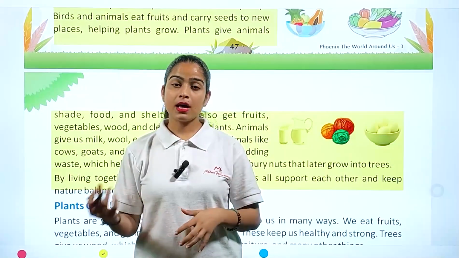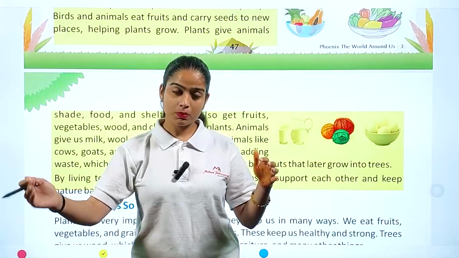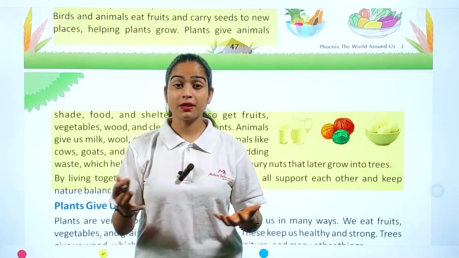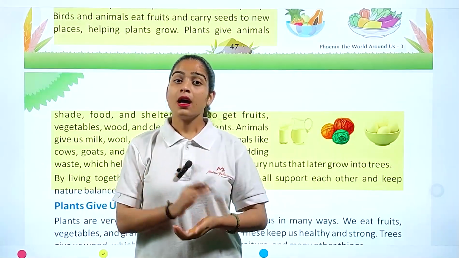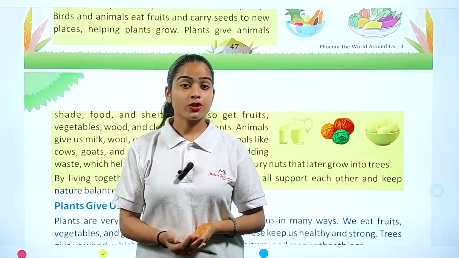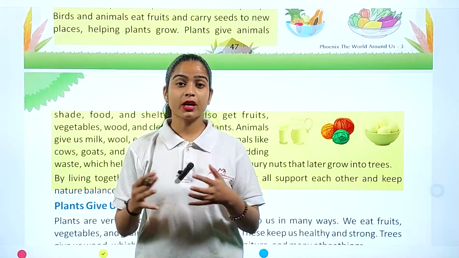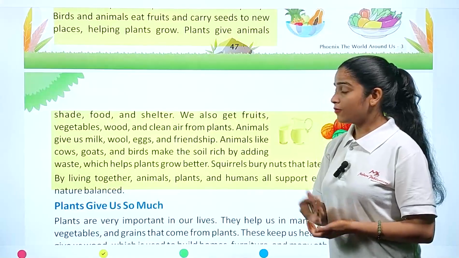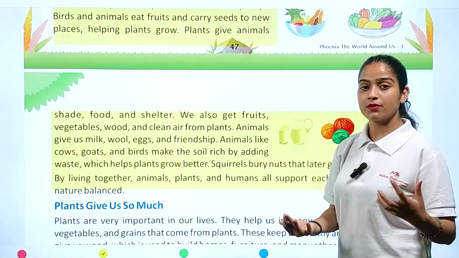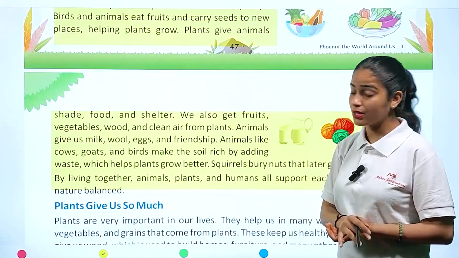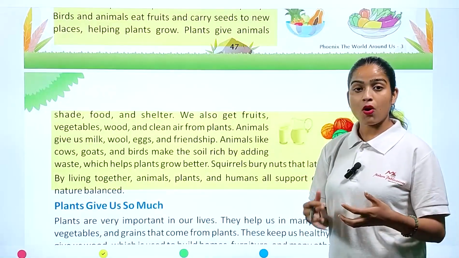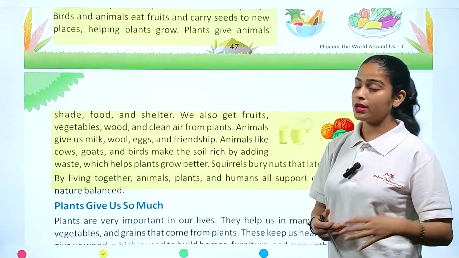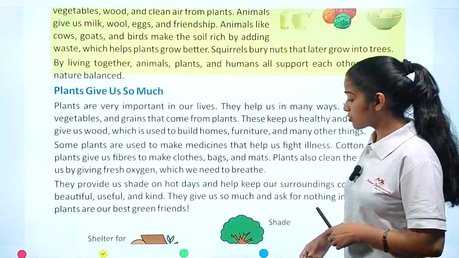As animals help plants by moving their seeds and pollens from one place to another, plants also give them food and shelter. Here we are talking about human beings, so we have to pour water and keep our plants in proper sunlight. In return, they also give us wood, vegetables, and fruits. Animals also help us by giving food, milk, and eggs, right? So always keep in mind that we are all interlinked with each other, and we have to always help each other to grow faster and in harmony. Next, plants give us so much.